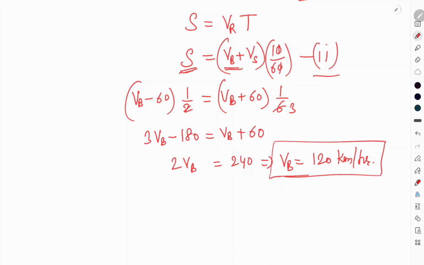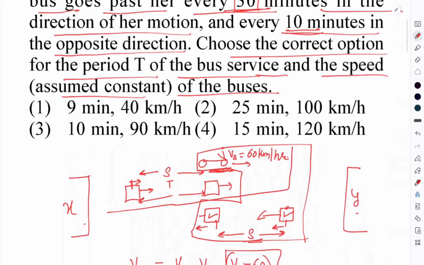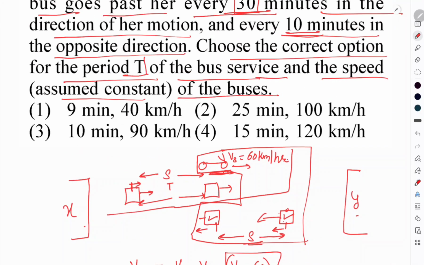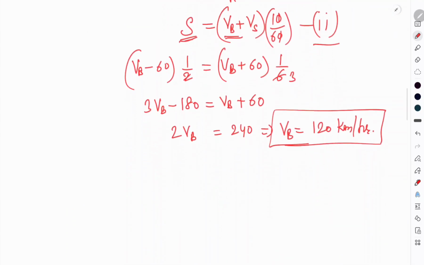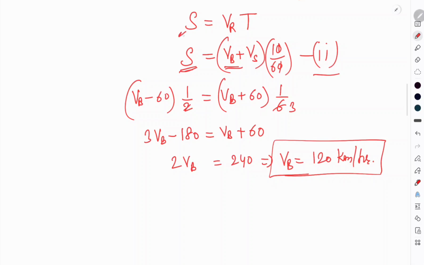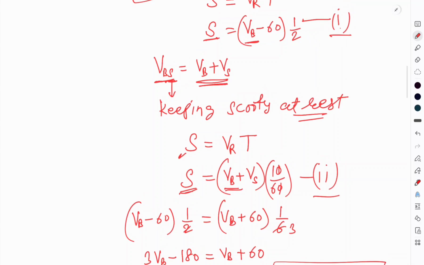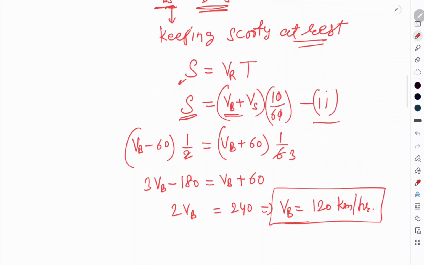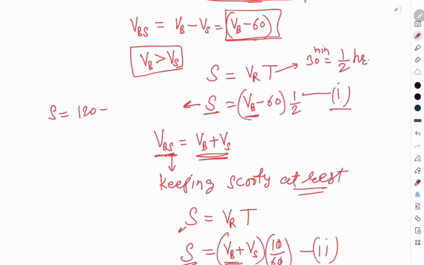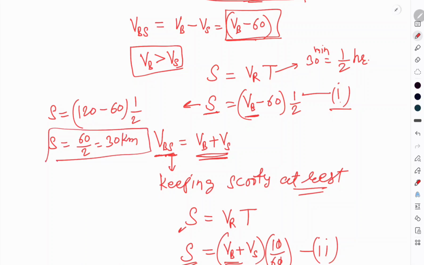Now we will find out the time period t of the bus services. For that we will have to find out the distance between two buses. From equation number 1, S will be Vb, which is 120, minus 60, times 1 by 2, so S will be 60 by 2, which means 30 kilometer. So that is the gap between two buses.